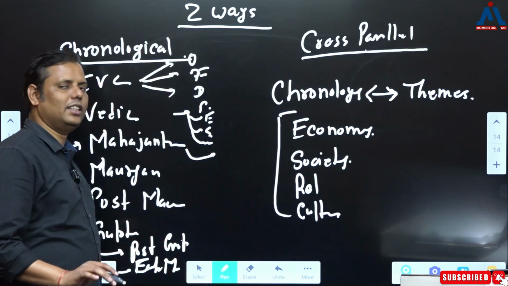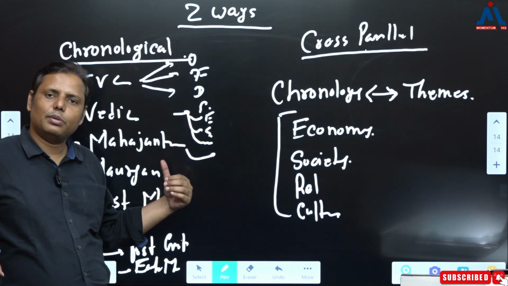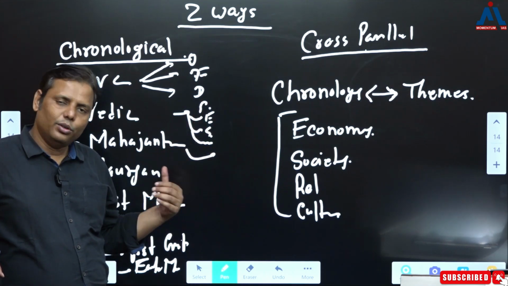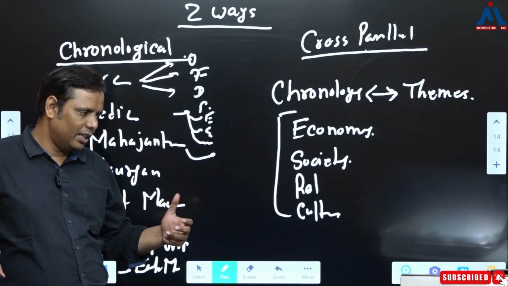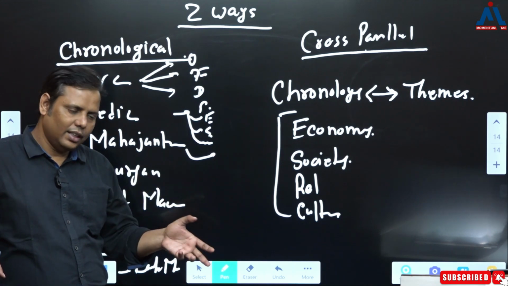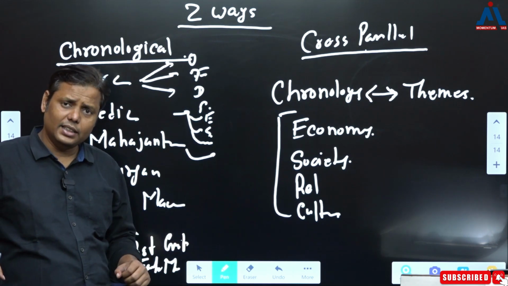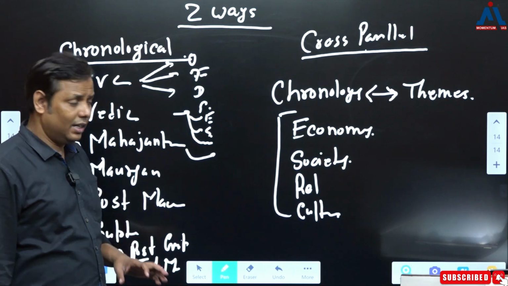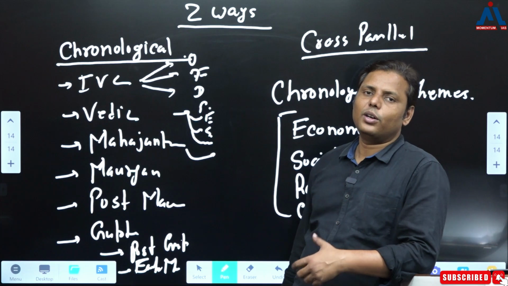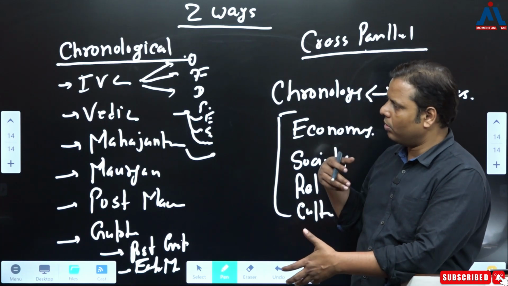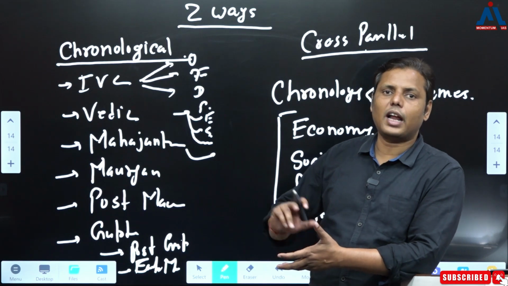Now, just tell me honestly one thing. Do you literally believe that this is also changing as per the changing dynasties? Do you literally believe that once the dynasty changed, Mauryans being replaced by, let's say, the Sungas, the society would change along with the political change? No, it's not possible. It's practically not possible. Neither the society is going to change, nor the economy, nor the culture and the religion. Minor changes would be there, but it is not drastically changing.